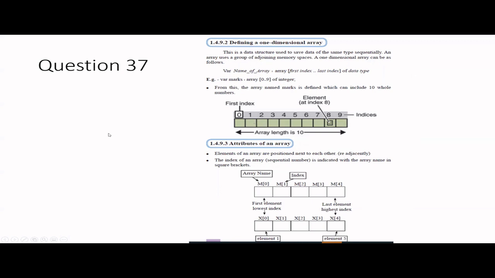That's a mistake some students make. Elements of an array are positioned next to each other, right? So M is the array name. The 0, 1, 2, 3, 4, those are the indexes, right?